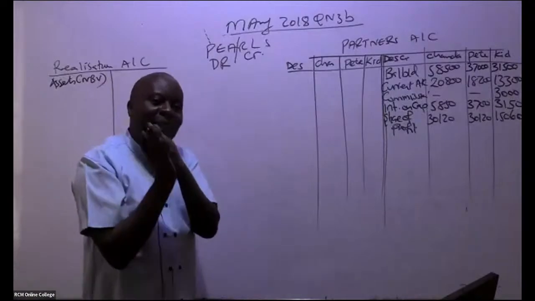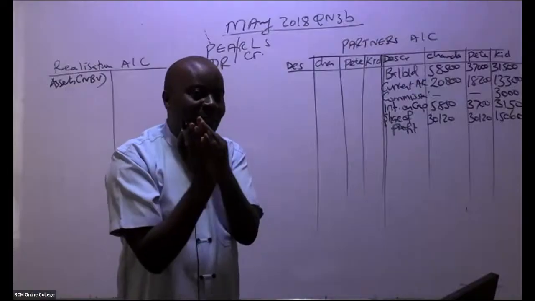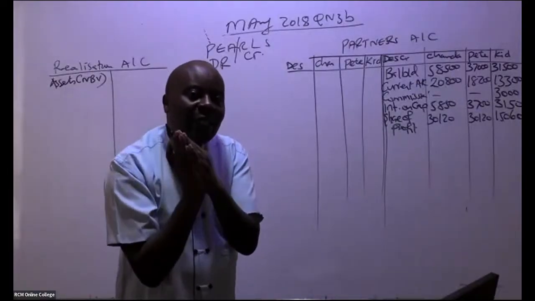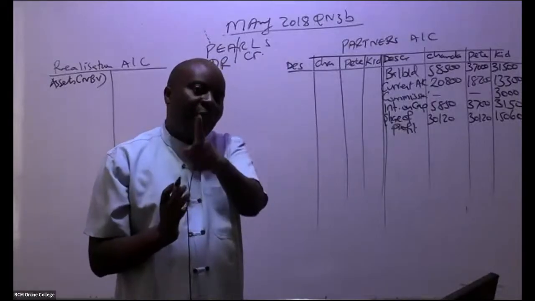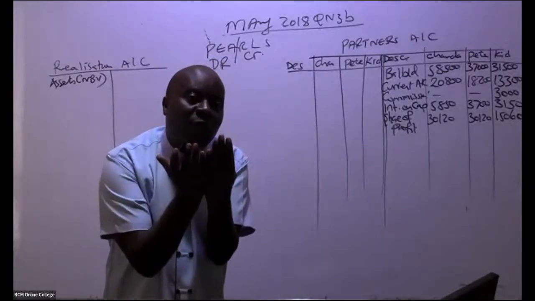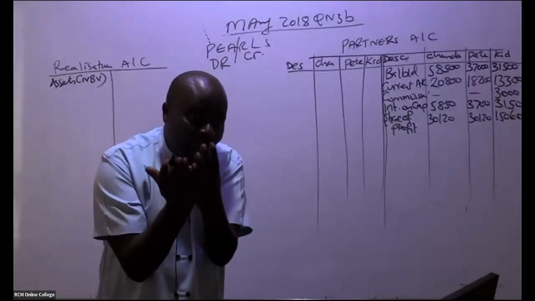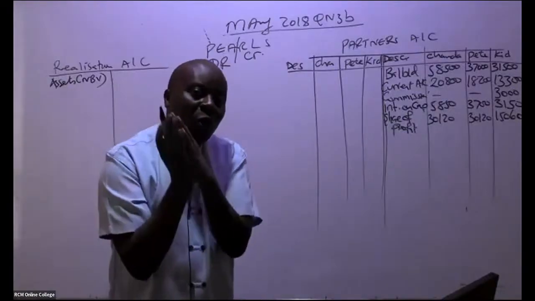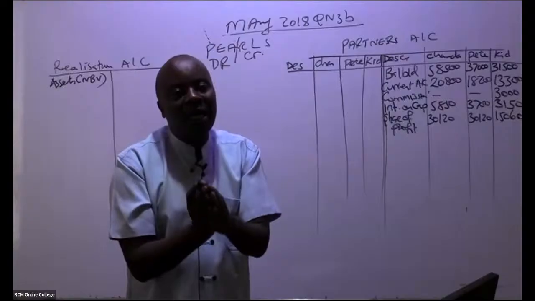Remember, here I'm still closing the partner's account. When we close the partner's account, partners will not take their assets for valuation. The person who will take the assets for valuation is the limited company. The limited company will receive those assets at market value, fair value. But whenever you're closing the partner's accounts, you're basically closing their trial balance figures.